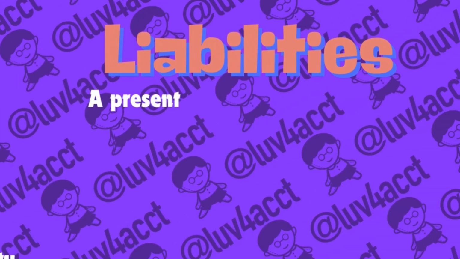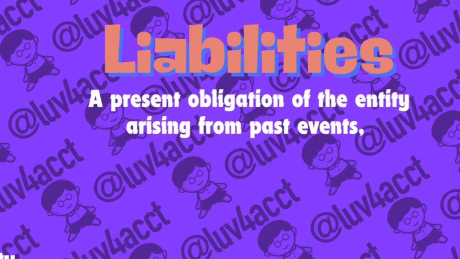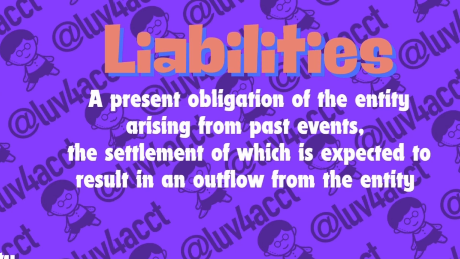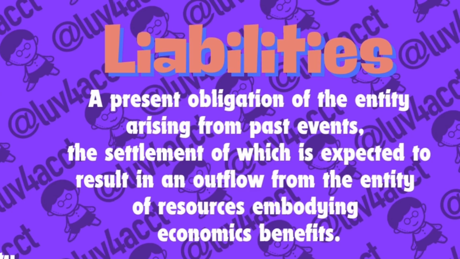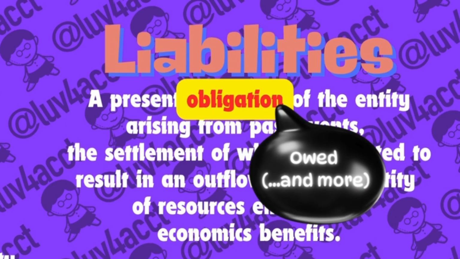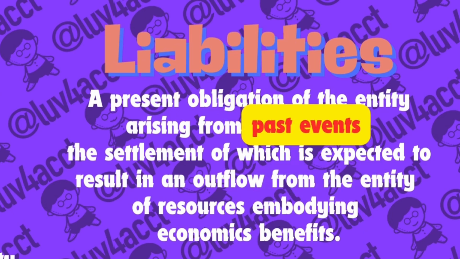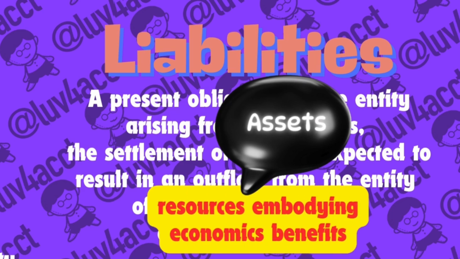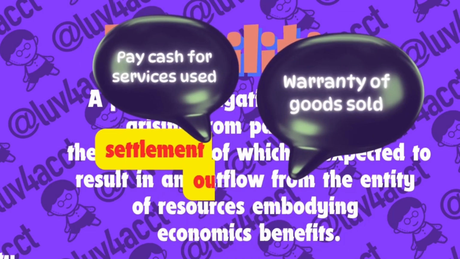Liability is a present obligation of the entity arising from past events, the settlement of which is expected to result in an outflow from the entity of resources embodying economic benefits. Obligation: you can understand it as the concept of owing. The word obligation is not just a fancy word, it extends the idea to include owing that is expected to exist, like warranty. It is from things that have already happened as well. Resources embodying economic benefits: to settle liabilities, we need to use our assets. Settlement results in an outflow.